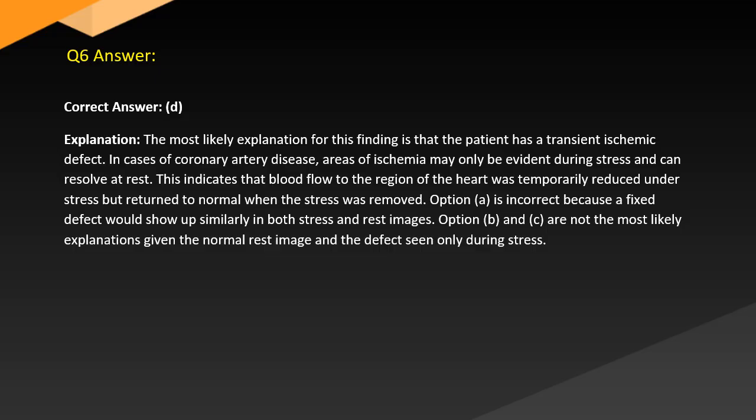Answer. Correct answer D. Explanation. The most likely explanation for this finding is that the patient has a transient ischemic defect. In cases of coronary artery disease, areas of ischemia may only be evident during stress and can resolve at rest. This indicates that blood flow to the region of the heart was temporarily reduced under stress but returned to normal when the stress was removed.